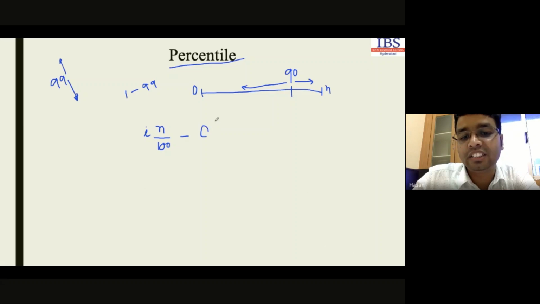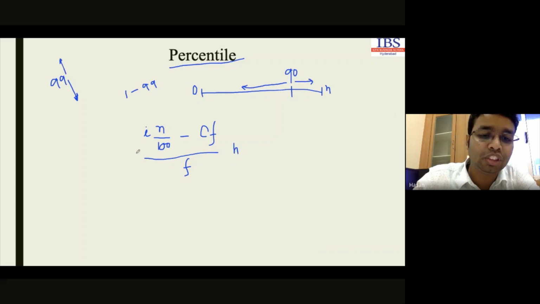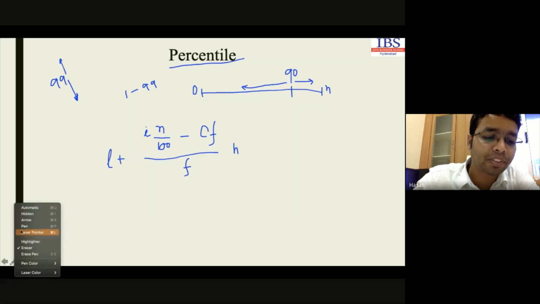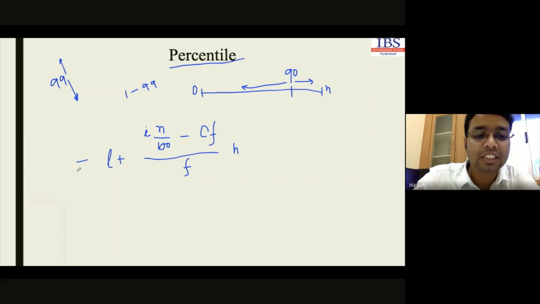The other part is the same as the formula used for calculating the median: the cumulative frequency of the previous class, then the frequency of the percentile class, then the width of the percentile class, and the lower limit of the percentile class. It will give the value of the percentile. So this is giving the percentile PI. The formula is same, only the difference is in this point. Is that clear, guys?